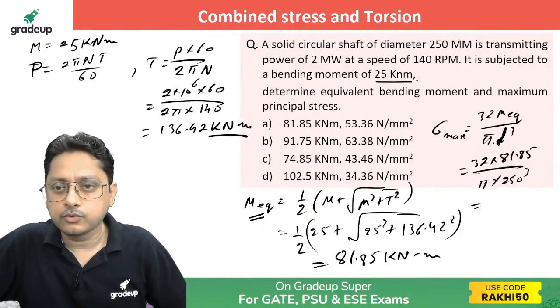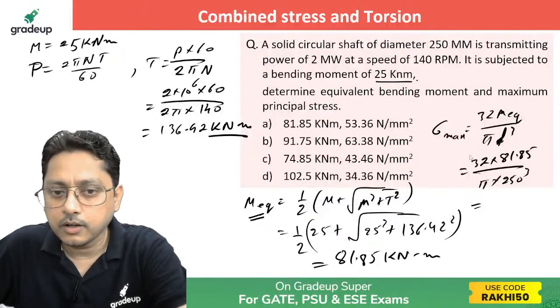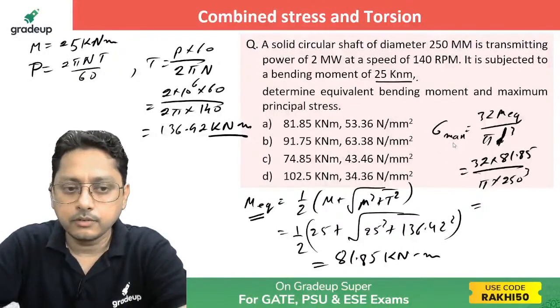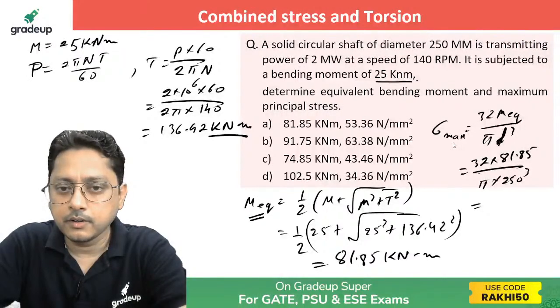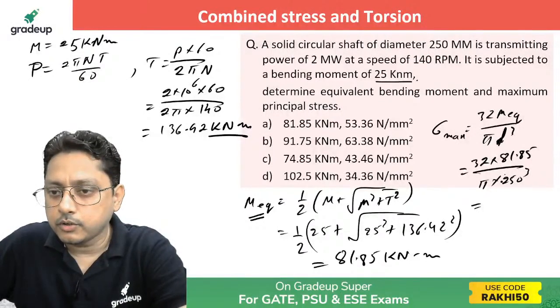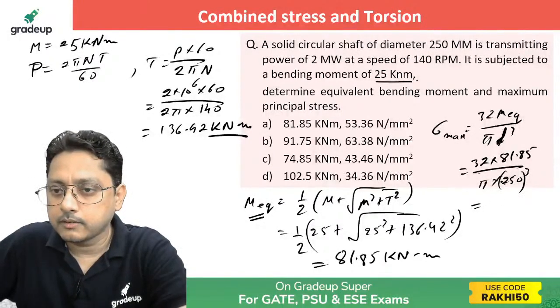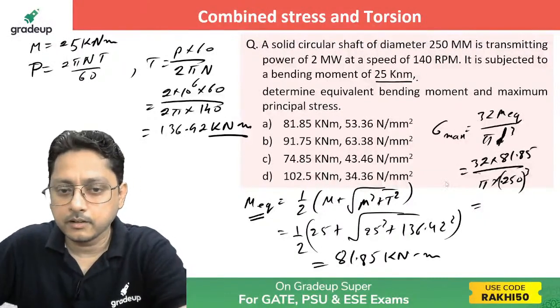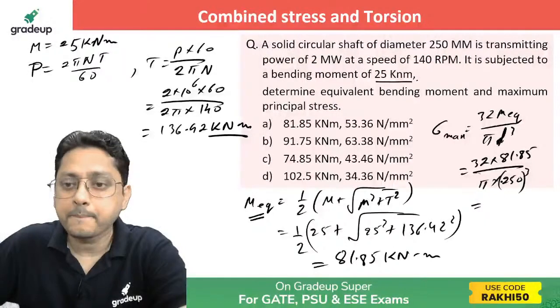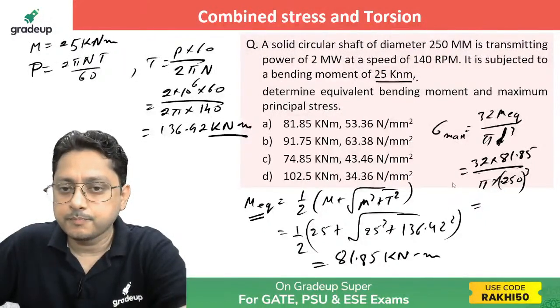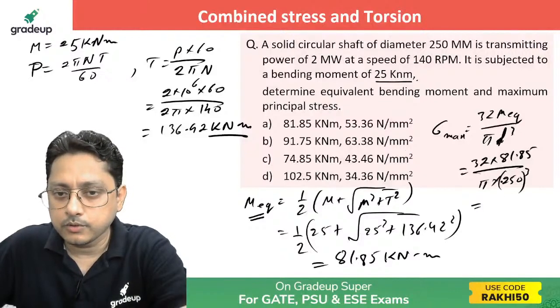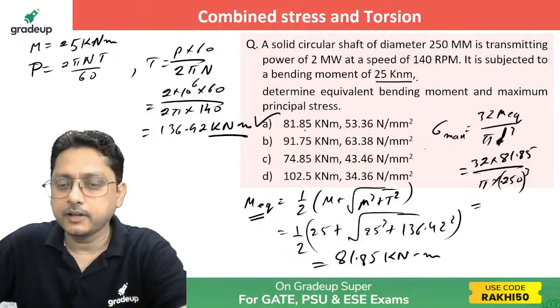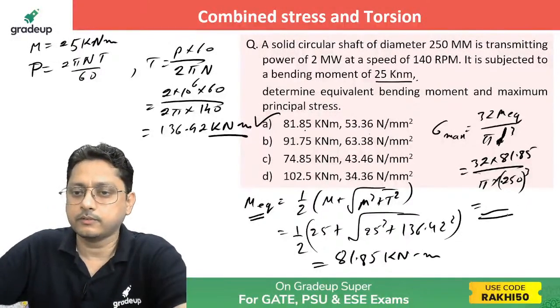Just a second. Diameter, if it is 250, then you need to change it to meter, right? Please change it to meter. Maybe 0.25. Can you calculate this one? How much are you getting? Everything is meter, so change that one also in meter. How much will you be getting here? Please calculate this one. I hope you will be getting around, see, because this is matching, no? You will be getting around 53.36. So just calculate this one.